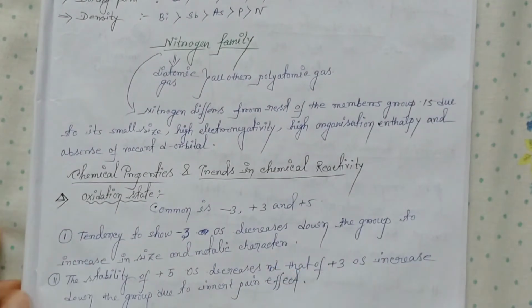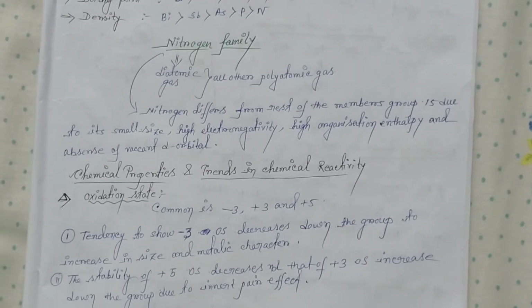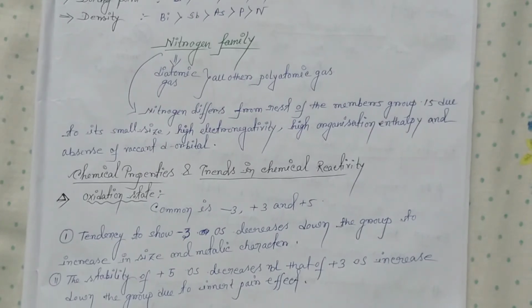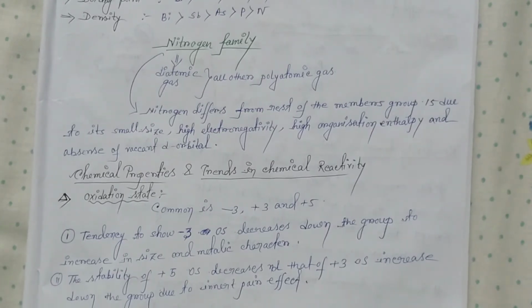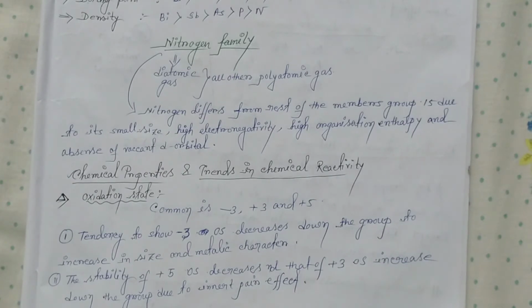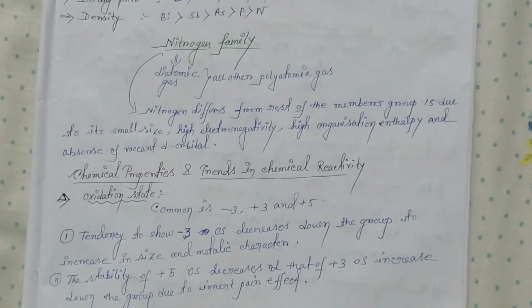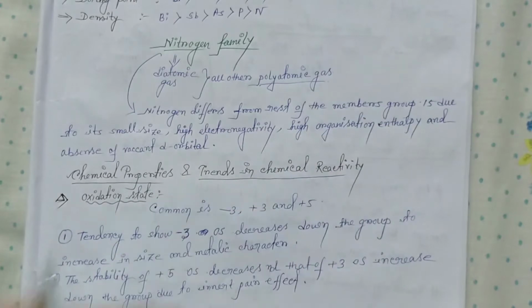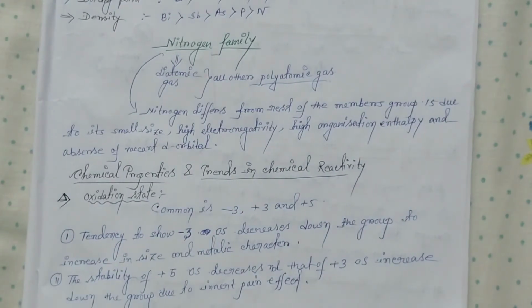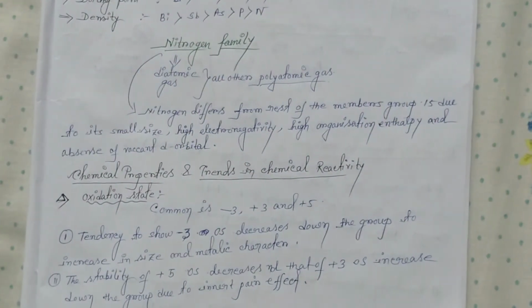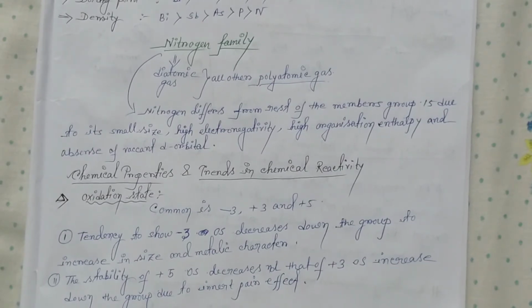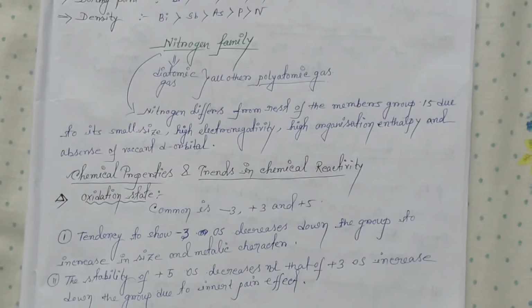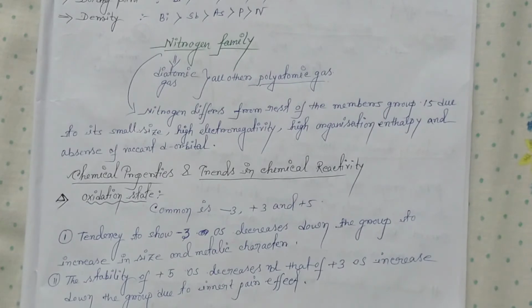Now we are going to the nitrogen family, the first element of group 15. Group 15 is called the nitrogen family. Nitrogen is a diatomic gas and all others are polyatomic solids. Nitrogen differs from the rest of the members of group 15 due to its small size, high electronegativity, high ionization enthalpy and absence of vacant d orbital.